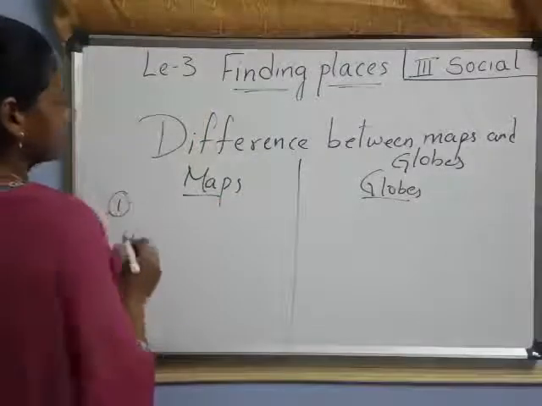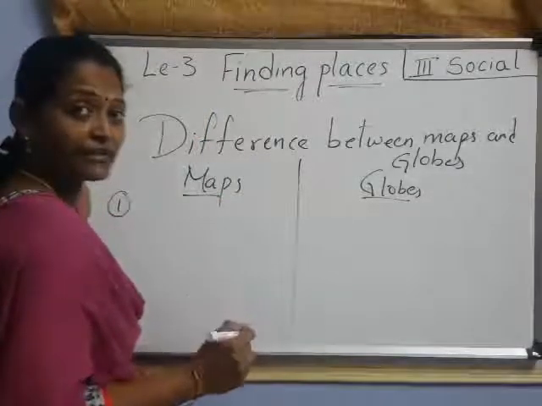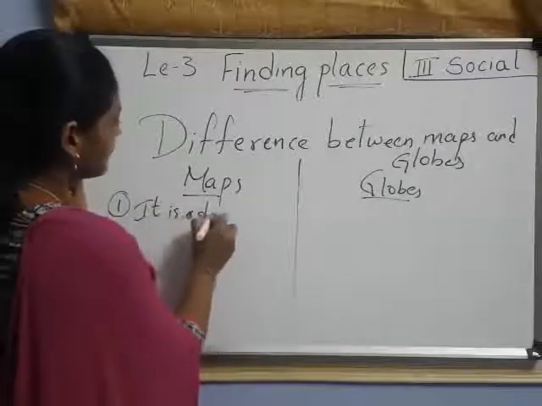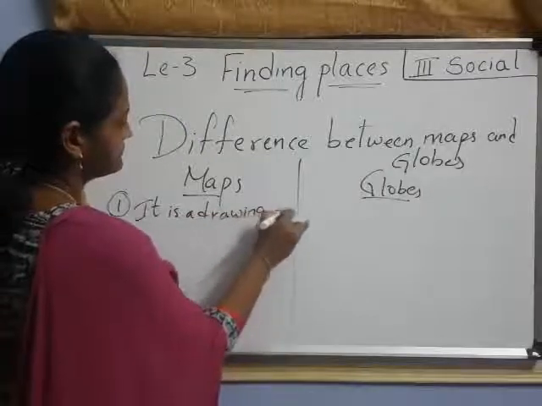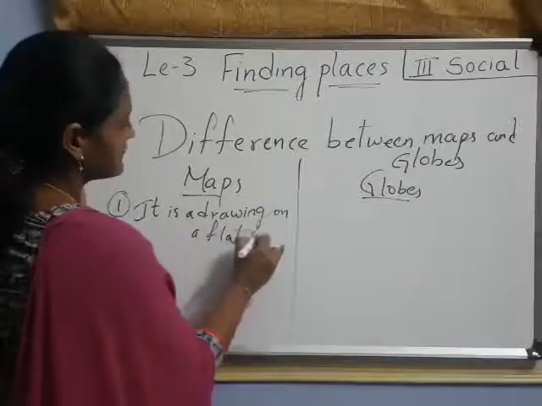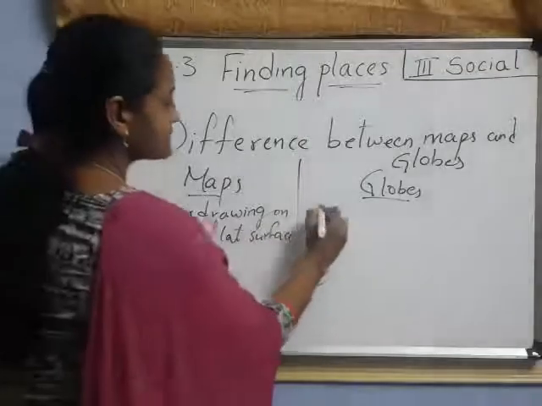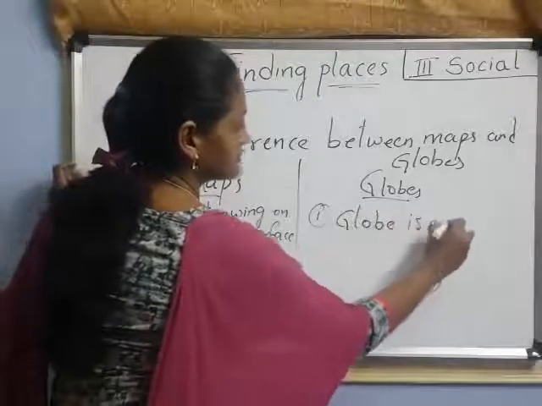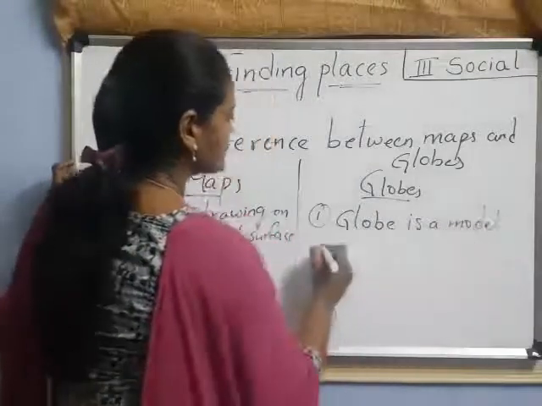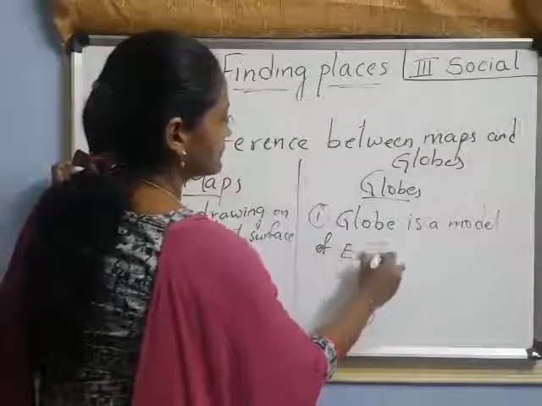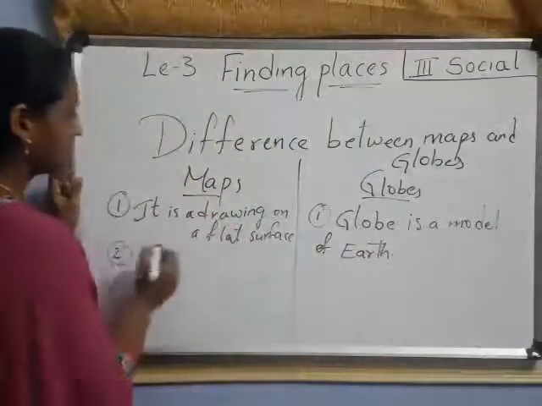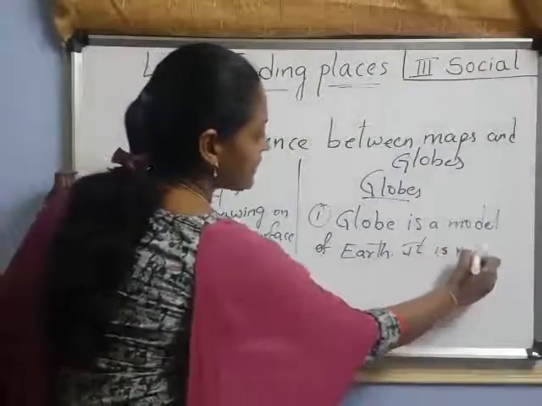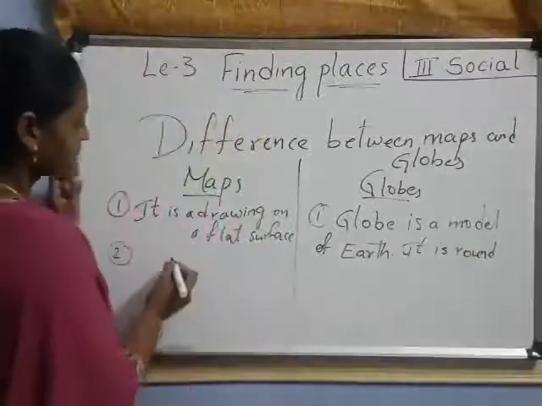First difference. The map is a drawing on a flat surface, I said, no? So it is a drawing on a flat surface. But the globe is a model of the earth. Model means exactly looking like the earth. The map is flat, on a flat surface, but the globe is round, right children?